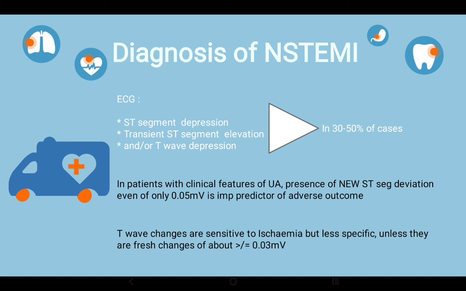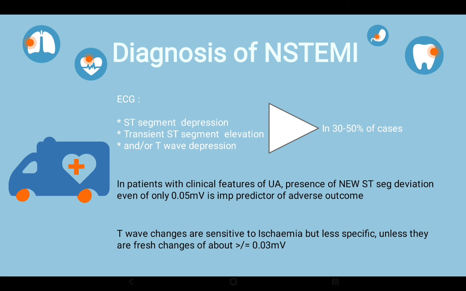Let's see, as far as ECG is concerned, in 30 to 50% of cases there is ST segment depression or transient ST segment elevation or a T-wave depression. These things need to be focused on. In patients with clinical features of unstable angina, the presence of new ST segment deviation of only 0.05 millivolt is an important predictor of adverse outcome.